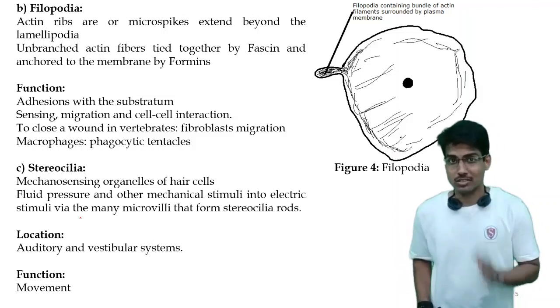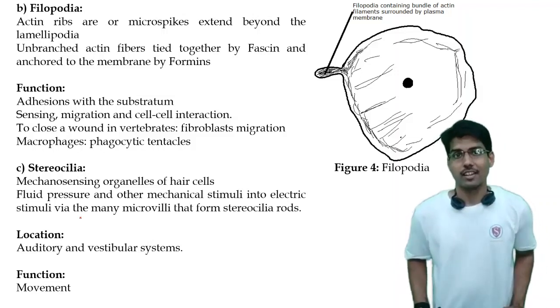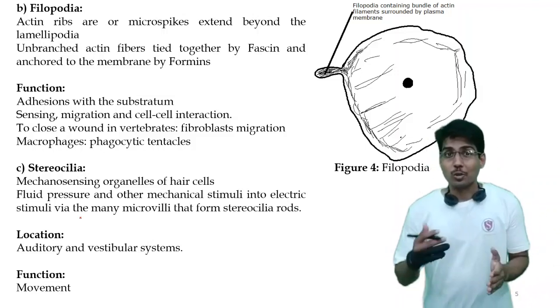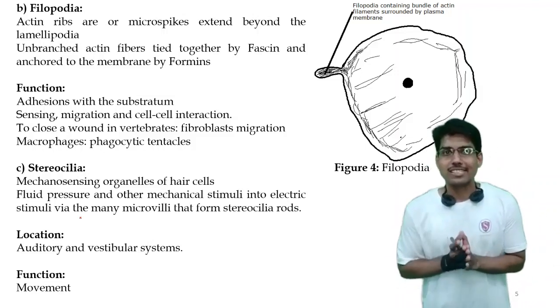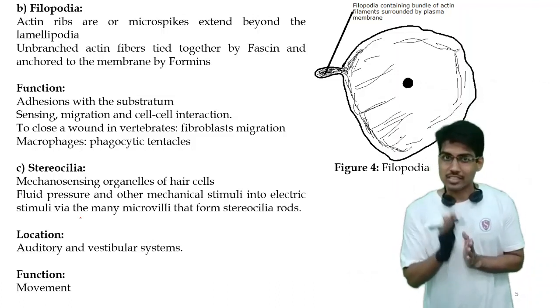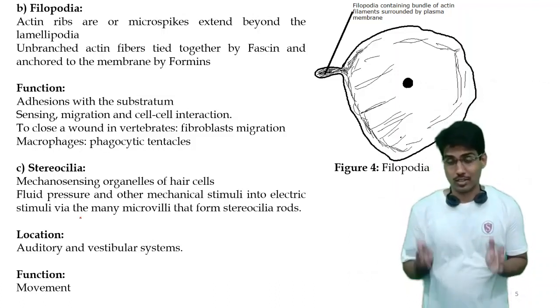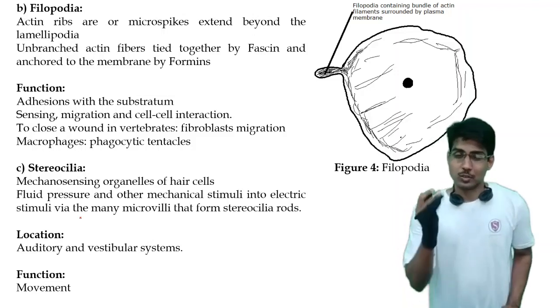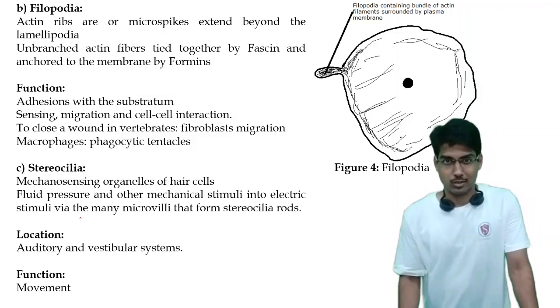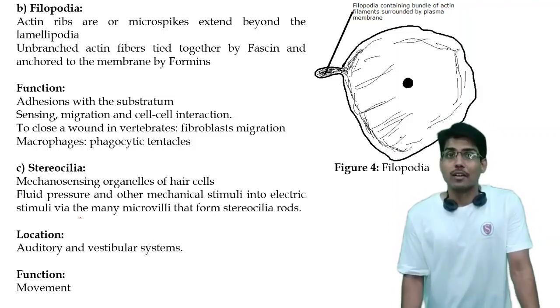That's why we need to study the cytoskeleton, and all the migration, movement or locomotion of these cells happens with the help of the cytoskeletal system only. So we are bound to study this. Let's study the next type of projection of the actin filament, that is filopodia.